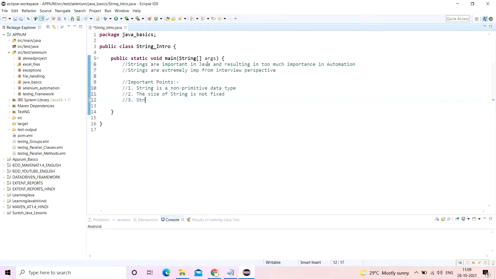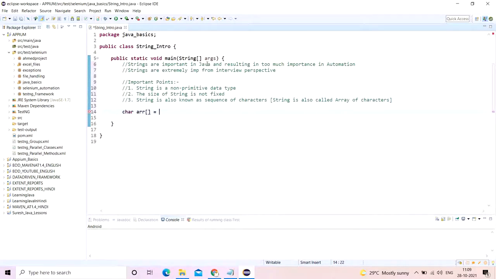Now, string is also known as a sequence of characters. What does this mean? In fact, I'll say string is also called an array of characters. This again needs a little bit of explanation, so I'll give that. First let me make a character array.